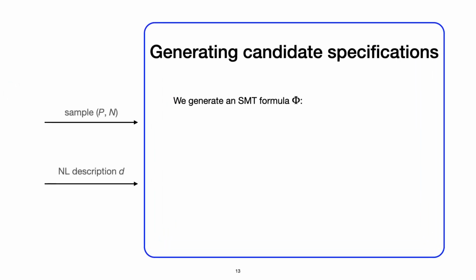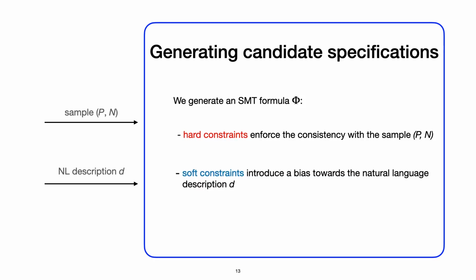With the sample and the natural language description as inputs, we want to generate an SMT problem. A solution to this problem will give us a candidate LTL specification. We define the SMT problem as a combination of hard and soft constraints. The hard constraints enforce the consistency of the specification with the sample, while the soft constraints introduce a bias towards the natural language description. I will now describe both hard and soft constraints.